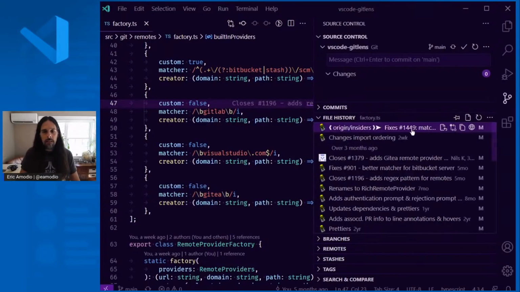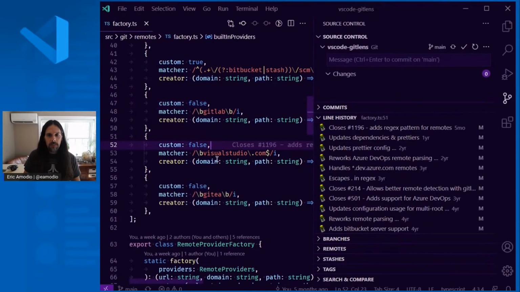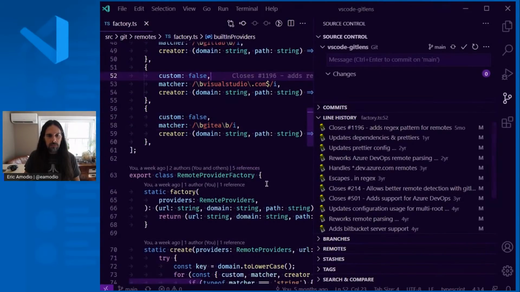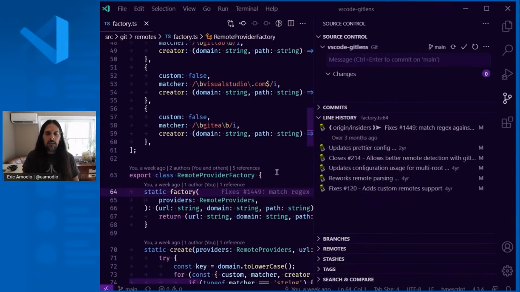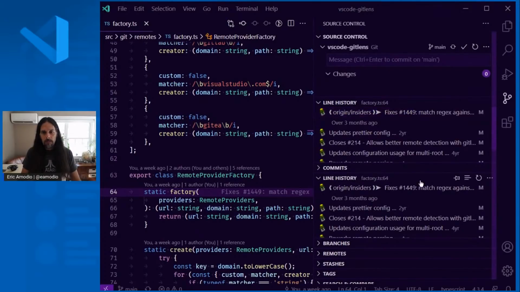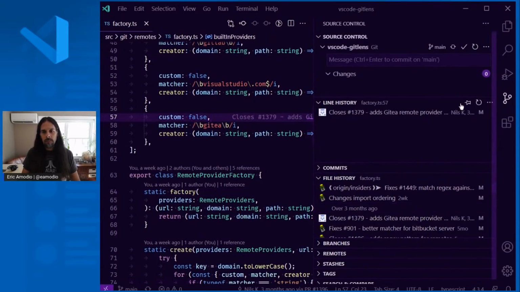And one other thing is there's a toggle mode for the file history. So you can switch it from file history to line history mode. So the line history will actually change as you click on each line. So you can see the history of how those lines changed. And if you wanted to, you can also show a line history view. So you can keep this in file history mode and additionally have the line history showing you those as well.